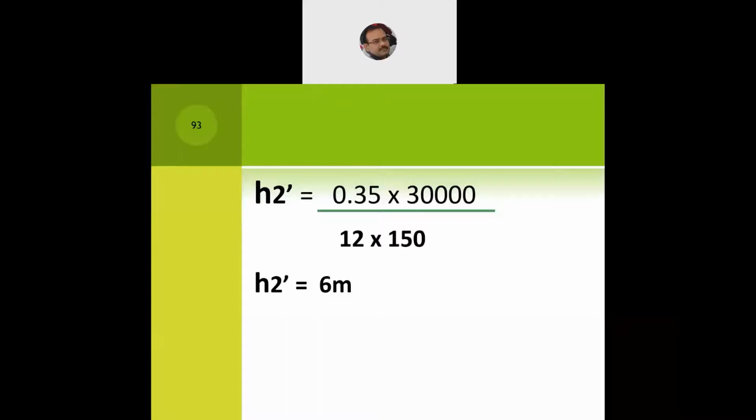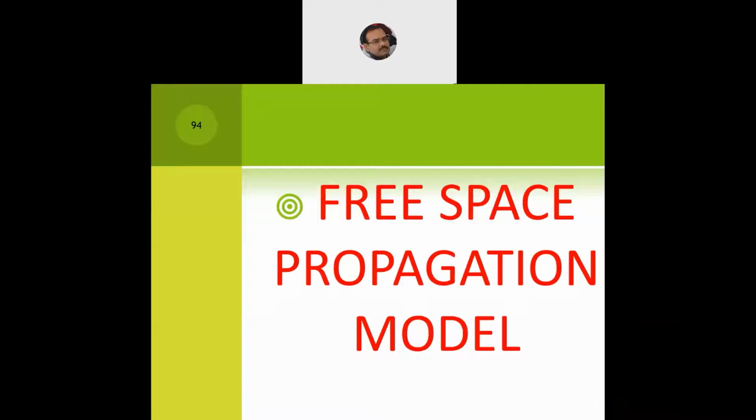Now the next topic that we discuss in the AMPS system is the free space propagation model. Free space itself indicates that the signals are propagated in the open air, in the open environment. And once the signals are propagated in the open air, there will be certain issues, like the dispersion of the waves, the reflection of the waves, the scattering of the waves. So when we talk about the free space propagation model, we discuss these relevant things.